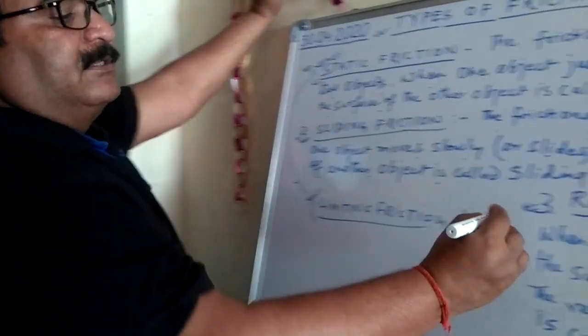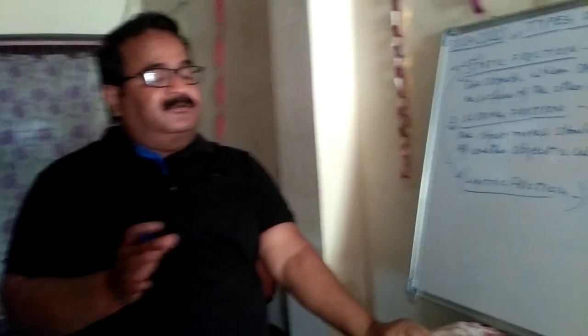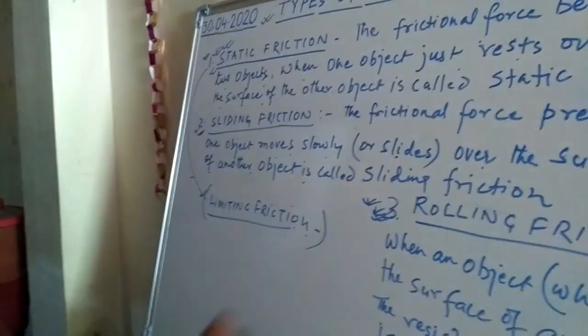Now third one is here a rolling friction. We see many examples of the rolling friction. You see that the wheels of the different objects like luggage, like many types of the gari, by which we can pull it, and it is very easily coming towards us. We exert a very less amount of the force, but we see that the large heavier object very easily comes slowly from one surface to the another surface, and that is because of the presence of the rolling friction.